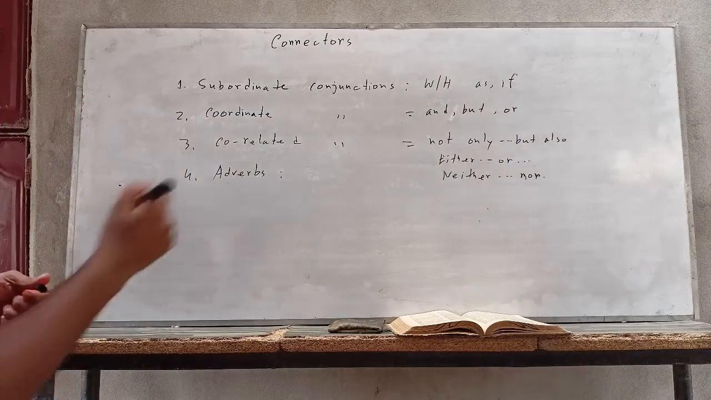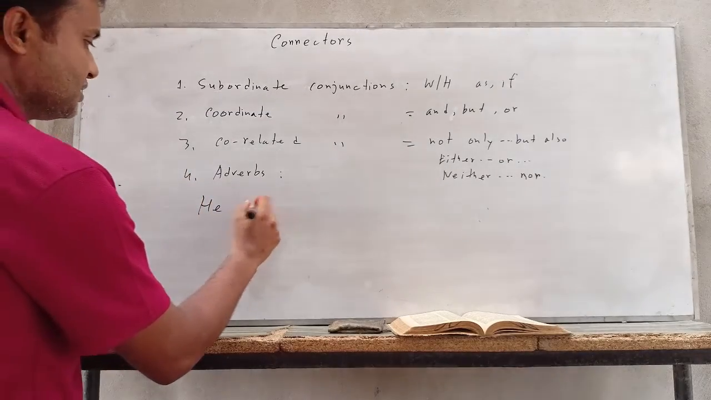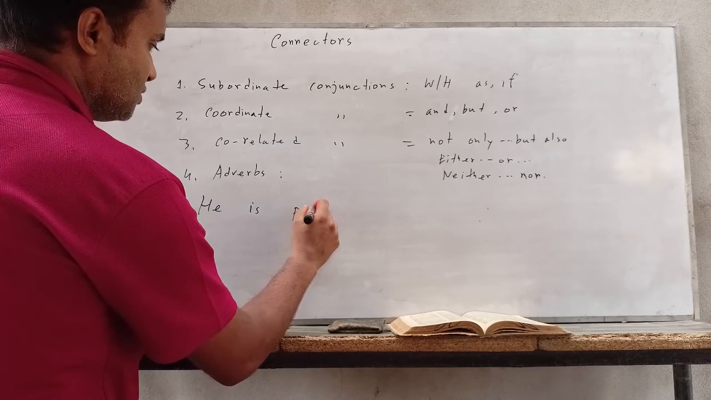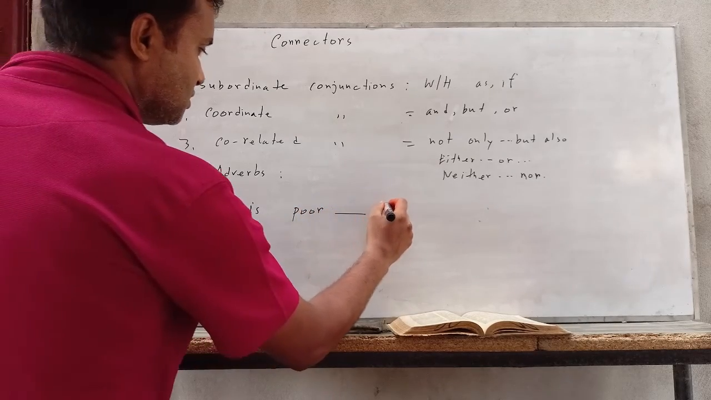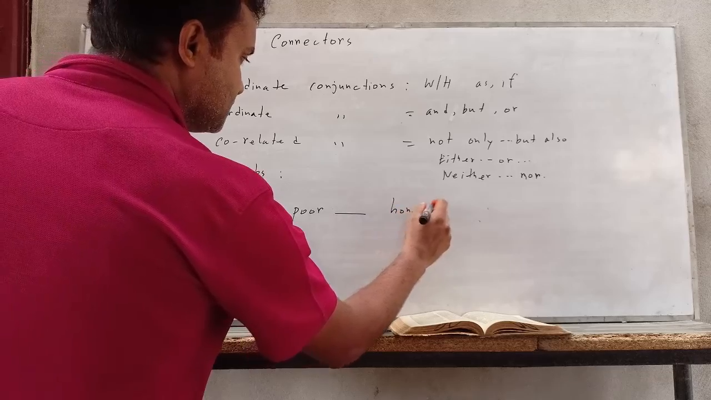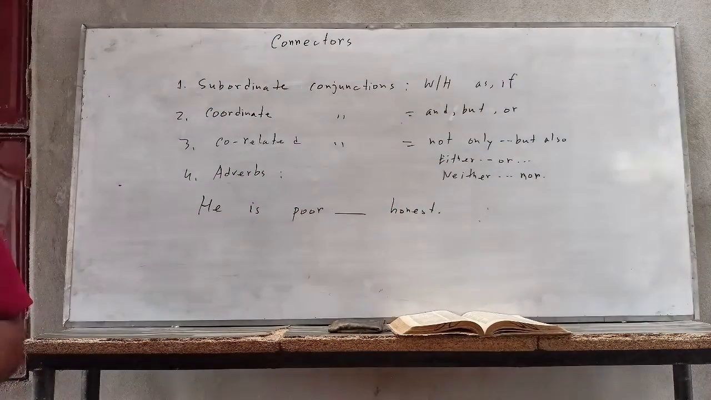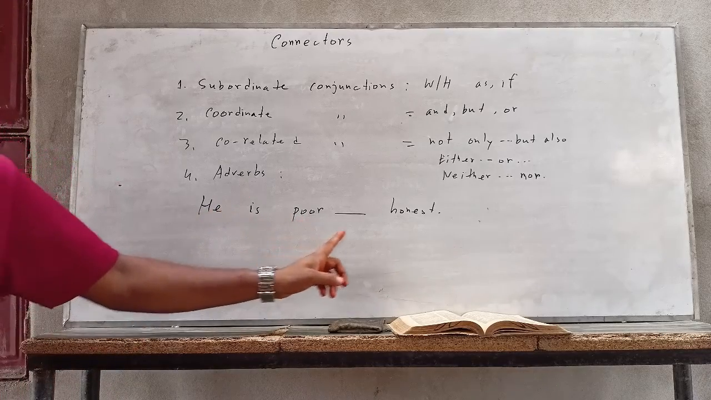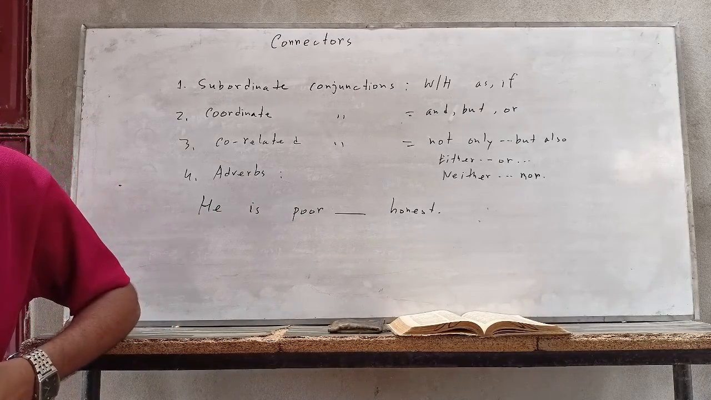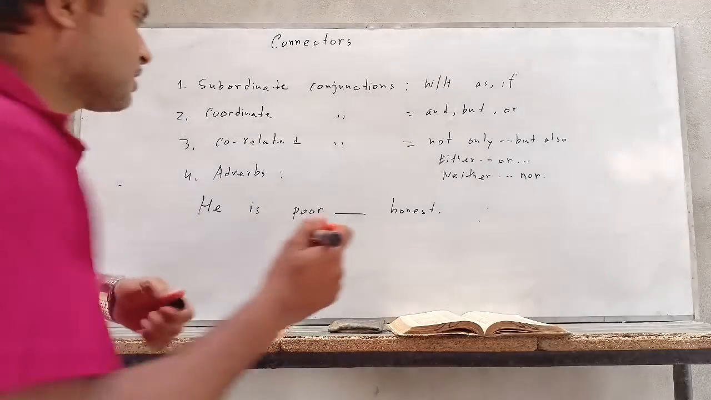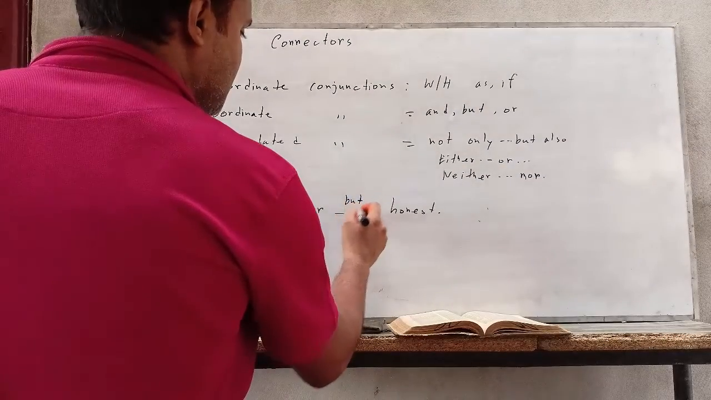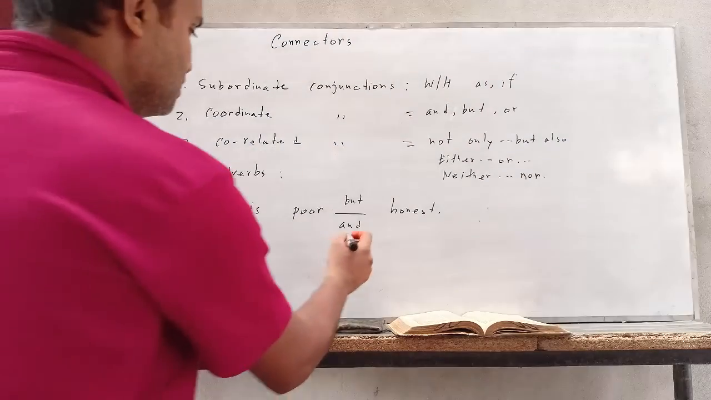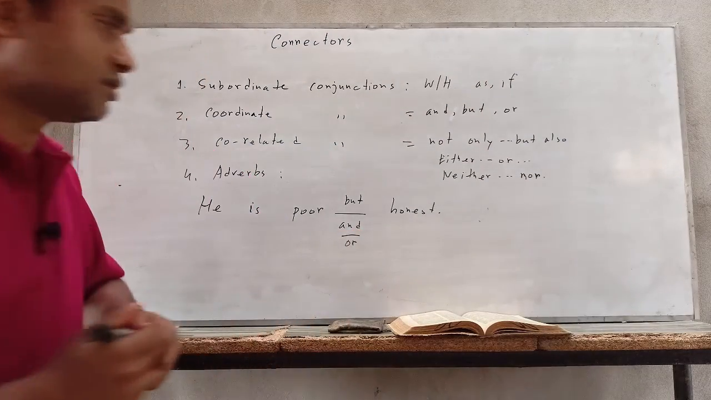For example, he is poor, honest. So fill in the gap with the connectors. So he is poor, dash, honest. So what is right? Yes, you can write but here, but you cannot write and, or you cannot write or. But why?